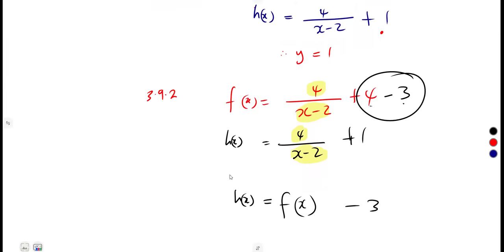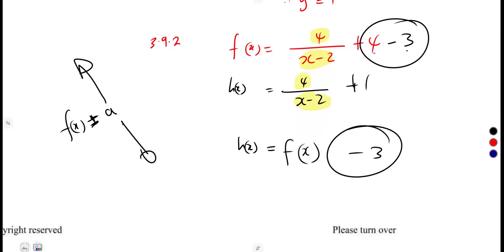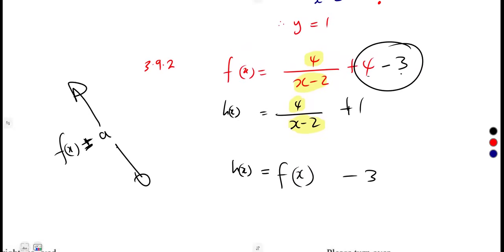So from f(x) to h(x), we subtracted 3. So f(x) plus or minus a is a translation. Plus a units up, minus a units down. So this is simply a translation. Check the transformation notes, even for grade 12 mathematics, on the playlist. There is a transformation you can understand much better in an advanced explanation. But from grade 8, guys, we talked about f(x) plus a, f(x) minus a. If it is a negative, it means you're going down.